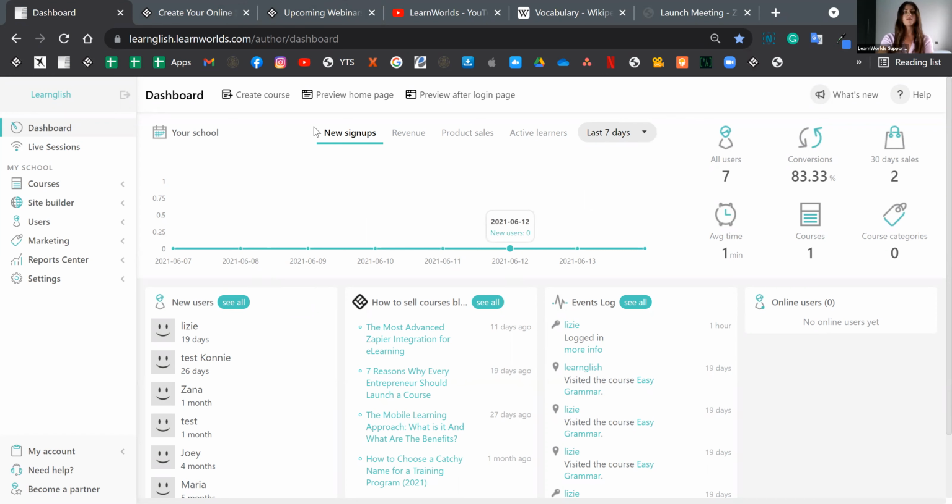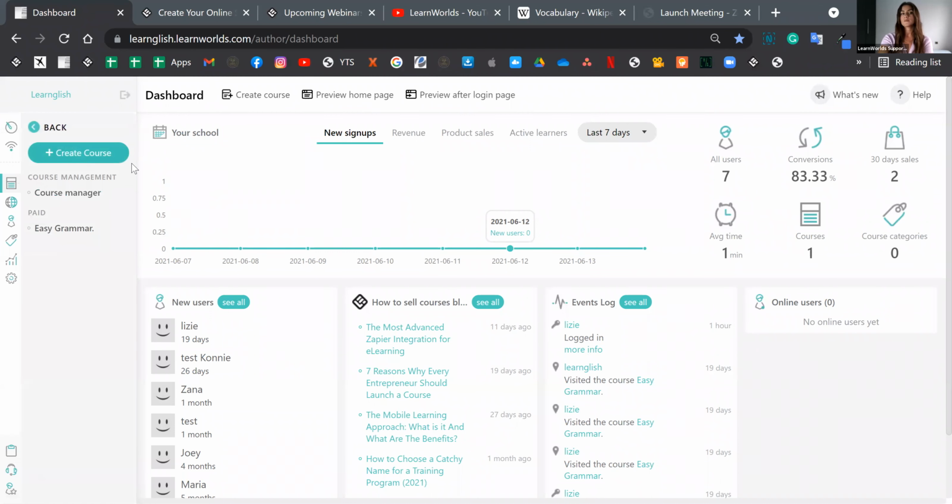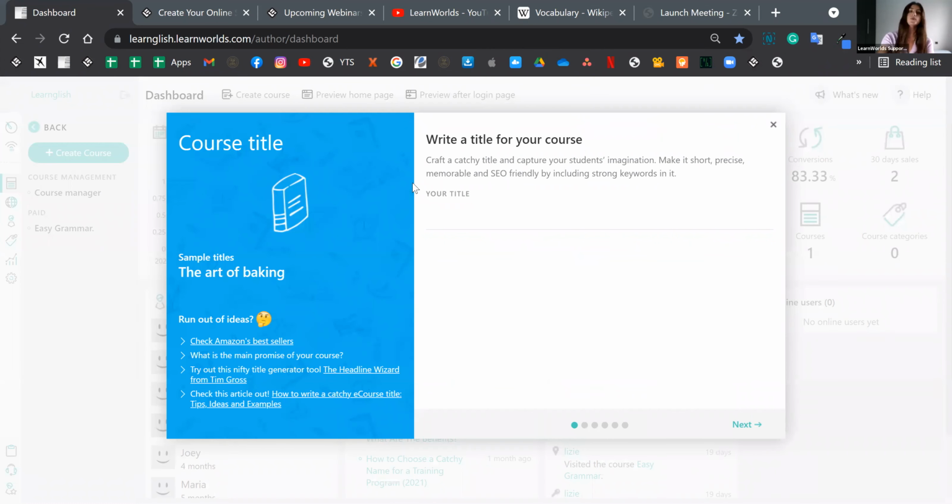Okay, so from here we have two main options where we can create our course from. The first one is the shortcut on the top right here, and the other one is the main course menu to the left, and then create a course. Either one will take you through the same steps and the same wizard, so it's entirely up to you.